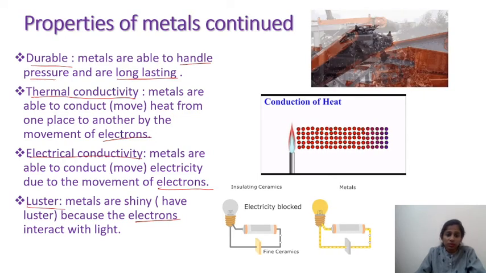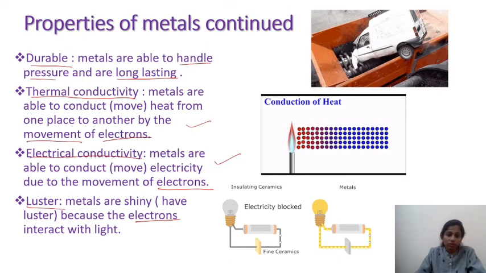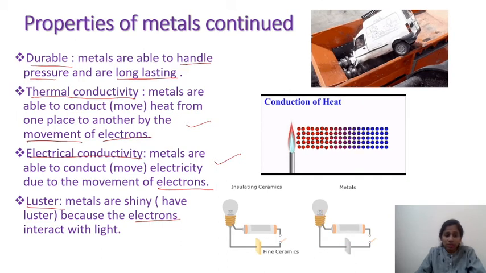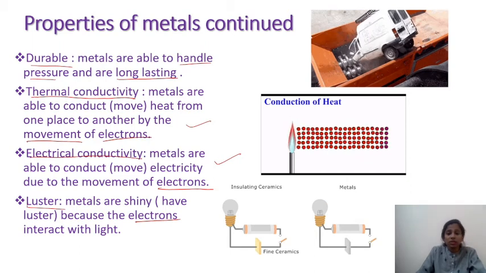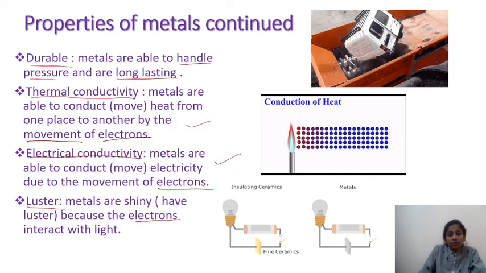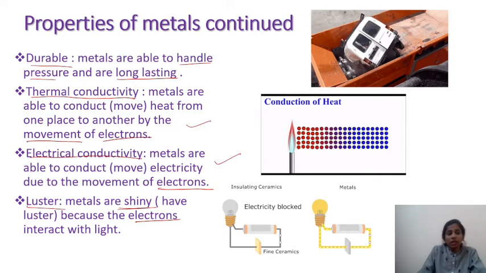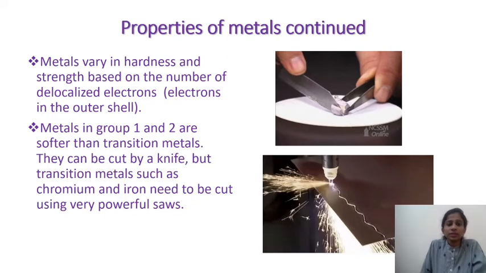So the reasons for the thermal and electrical conductivity are the electrons, the movement of electrons. Now the lustrous appearance of metals also depends upon the electrons, because these electrons interact with the light and result in the shiny appearance.